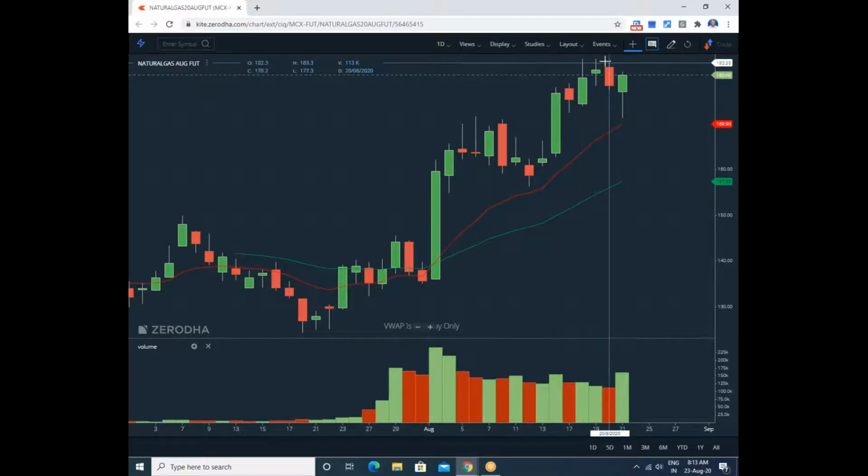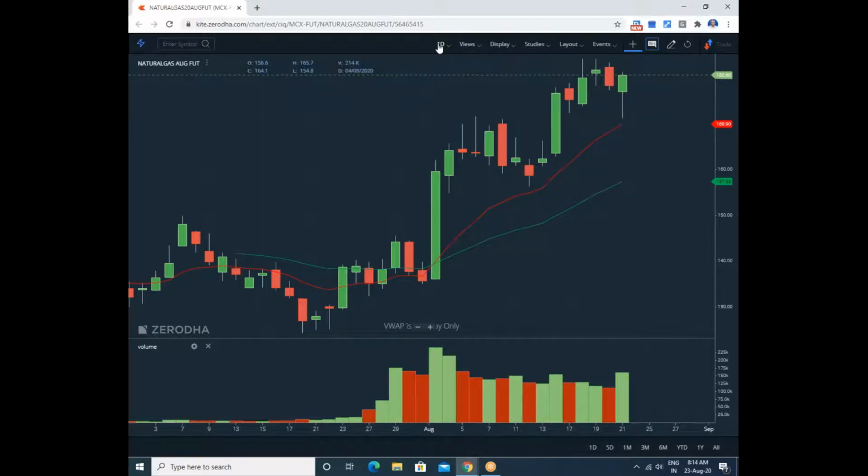When the third day candle opens higher, moves up, and towards the close goes below the VWAP of these two candles, the doji candle's VWAP being 181.30 and the green candle's VWAP being 179.50, then there must be a further down move on the next day.